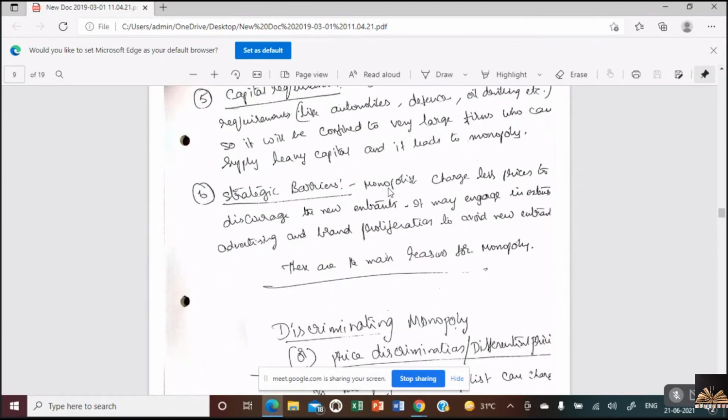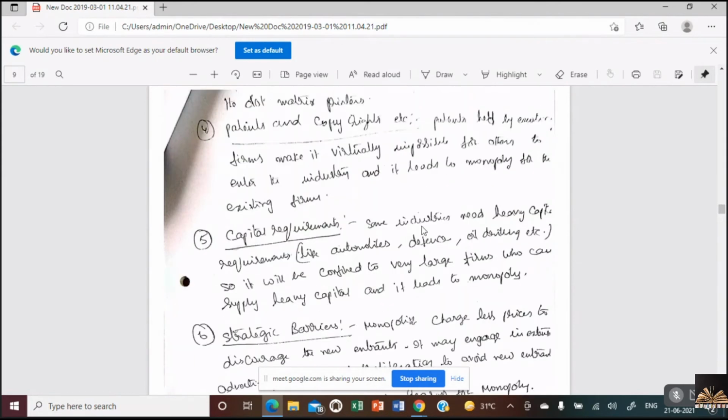And the last one is strategic barriers. What do you mean by strategic barriers? If anyone makes an effort to join the monopoly, the existing monopolist tries to reduce the price so that a new entrant can't bear such losses. It's nothing but brand proliferation, or ways to avoid new entrants into the market. The monopolists apply certain strategies where the new entrants can't bear such losses or such discouraging prices that they can't even meet the basic cost. So those are the strategic barriers which lead to monopoly.